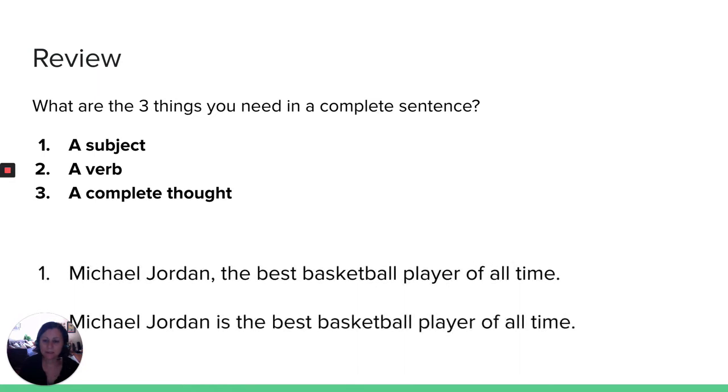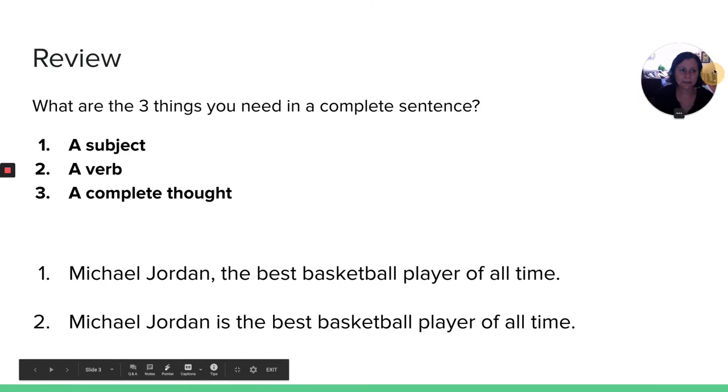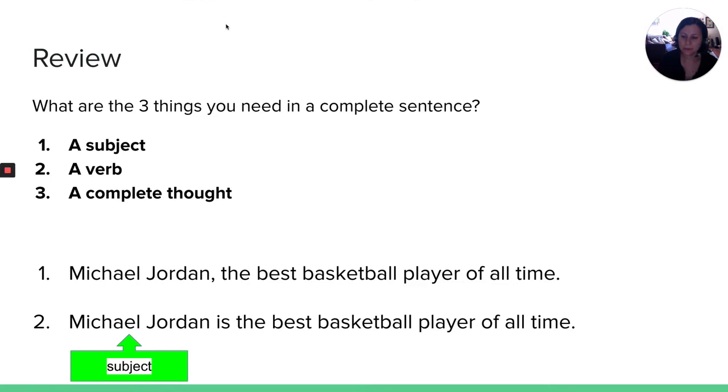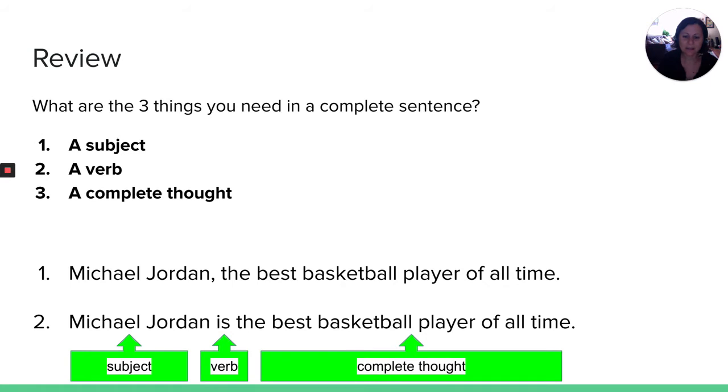Let's look at those examples again that we saw earlier. Let's focus on the one that's correct, the second one. We have the subject, Michael Jordan, the verb, is, and the complete thought, the best basketball player of all time. So it's a complete sentence. This one was missing the verb. So remember, you need those 3 things to make a complete sentence.